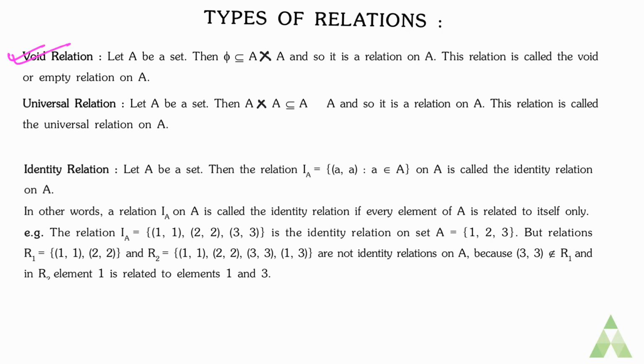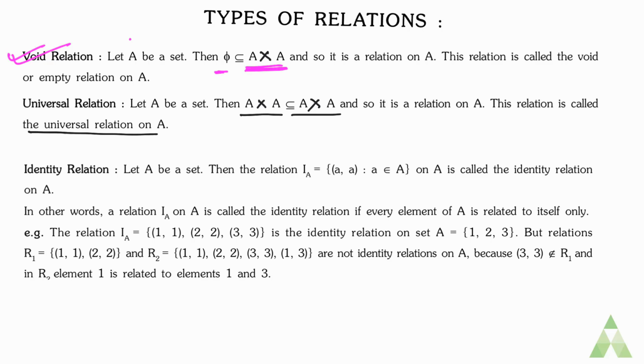If we are considering a relation from set A to set A, then the cross product will be A cross A, and we know that phi or the null set is always a subset of A cross A. So in that case, phi is a relation called the empty relation or void relation from A to A. As phi is a subset of A cross A, similarly A cross A is also a subset of A cross A. So A cross A is also a relation, and this relation is called the universal relation on set A.